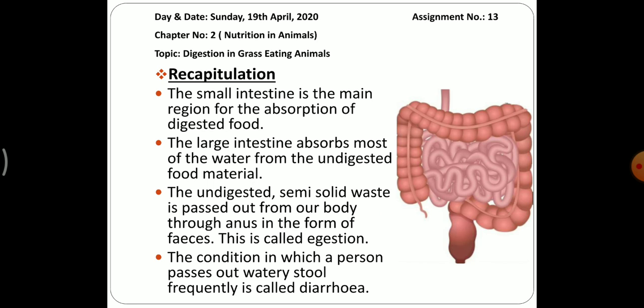The small intestine is the main region for the absorption of digested food. The large intestine absorbs most of the water from the undigested food material. The undigested semi-solid waste is passed out from our body through the anus in the form of feces. This is called egestion. I hope you all are clear with this topic.